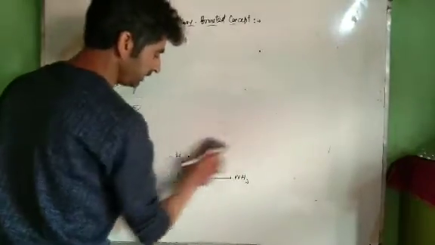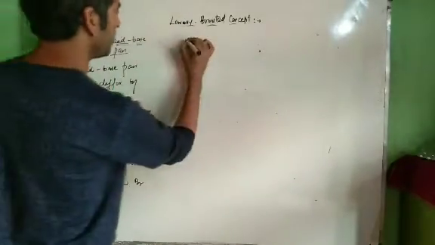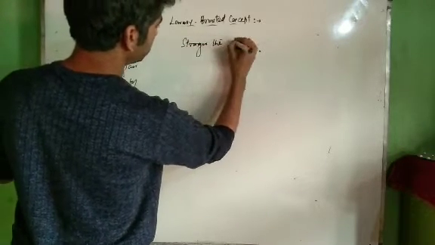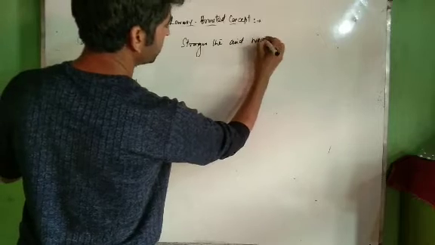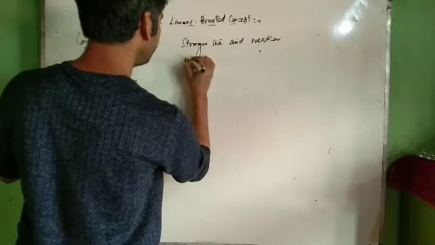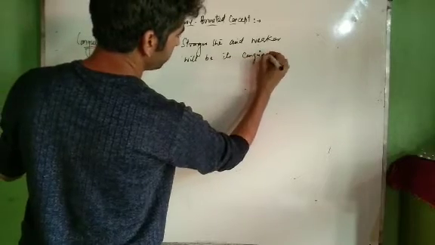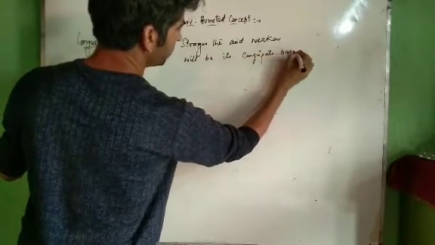Now write down, this is very important. Stronger the acid, weaker will be its conjugate base.